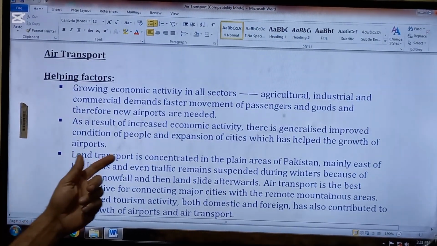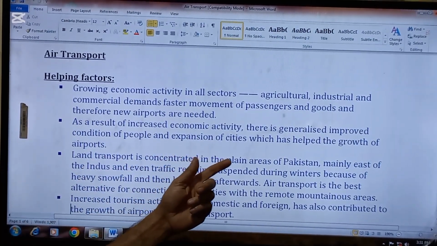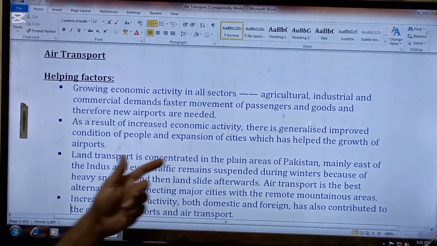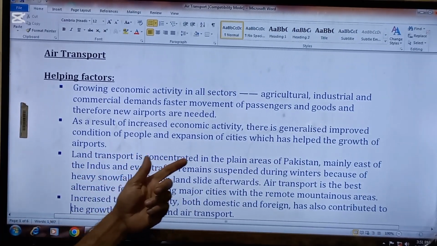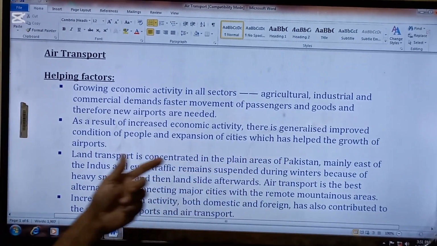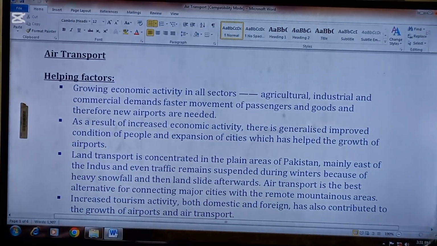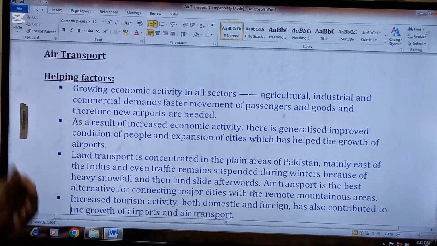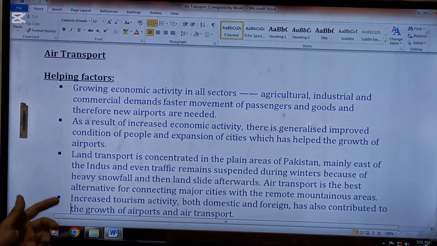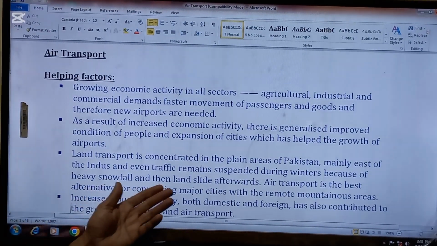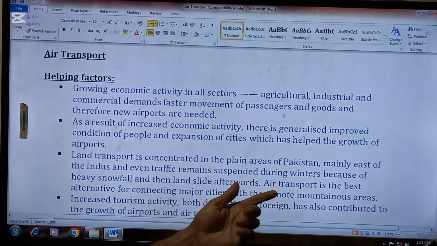Second is, as a result of the increased economic activity, there is a generalized improved condition of the people and expansion of the cities, which has helped the growth of the airports. So as cities are expanding and people's economic condition is improving, this also helps in the expansion of the airports.